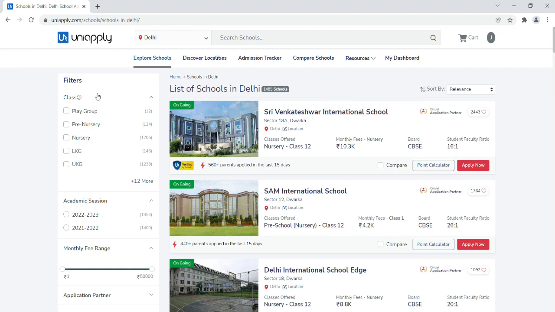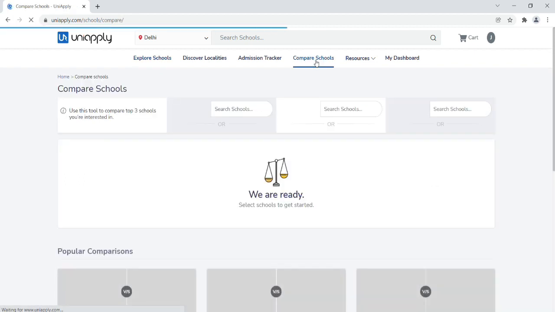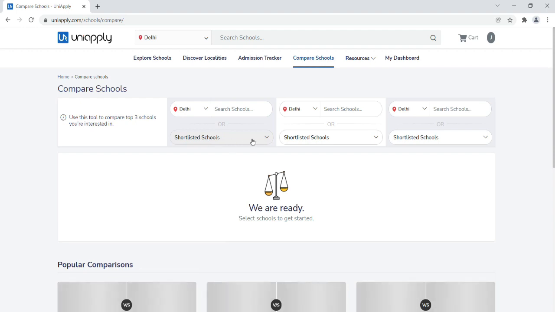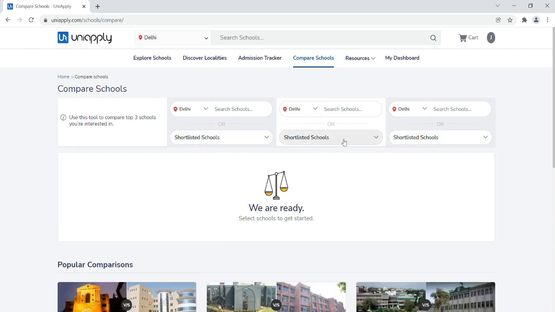So once you have done this, say you shortlist a few schools and you want to compare between those schools, you're confused because a lot of these schools are offering various facilities these days and you're not sure what to do. So in such a case, you can go to the compare schools option and your shortlisted schools will appear here. You can compare between 3 different schools at the same time, and say you did not shortlist any schools. In that case, you can just select a school here, here, here, and then just compare between those 3 schools.